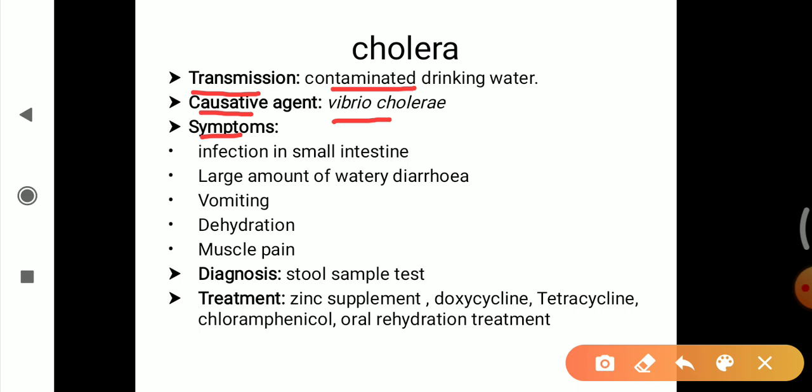Symptoms observed include infection in the small intestine, large amounts of watery diarrhea, vomiting, dehydration, and muscle pain. These are all symptoms of cholera. Dehydration means excessive loss of water due to vomiting and diarrhea. Due to the vomiting and diarrhea, there is an excessive loss of water from the body, and that may lead to dehydration.